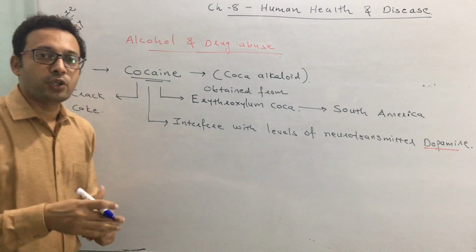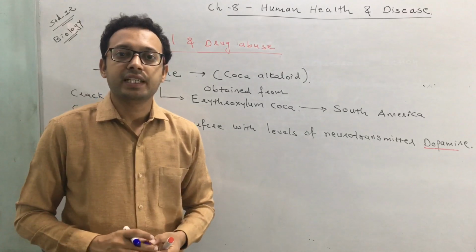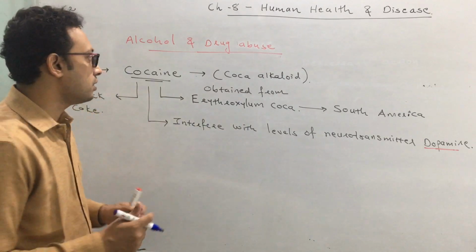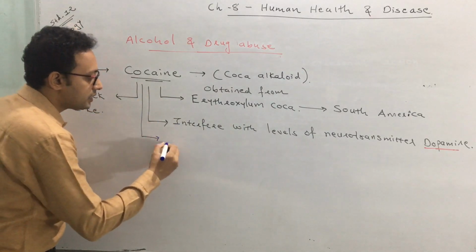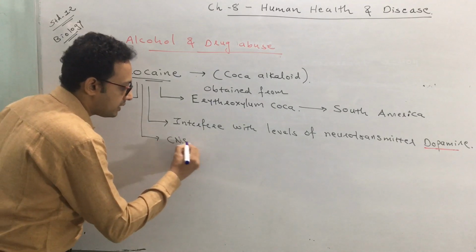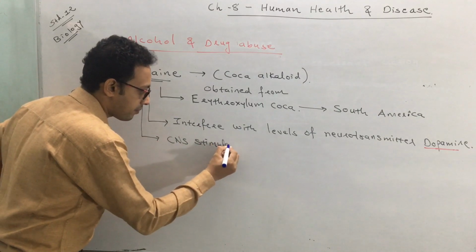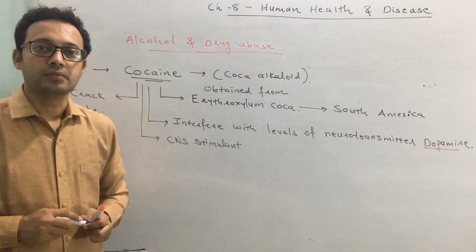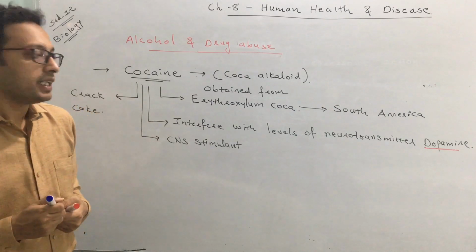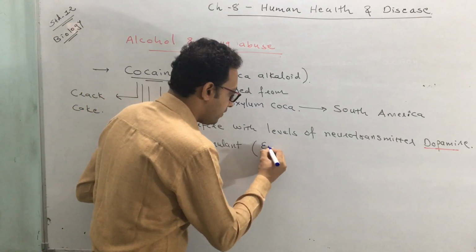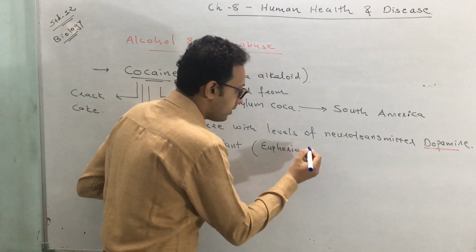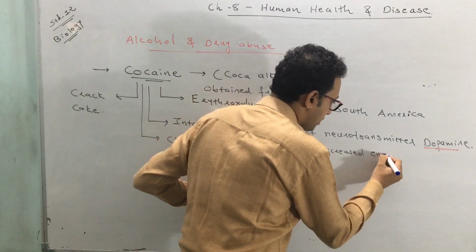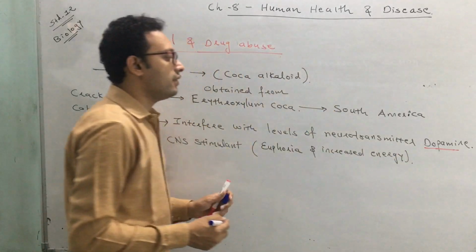Like the opioids, opioid has a depressant action, means it slows down the body's function. Similarly, the cannabinoids also have depressant functions. But this cocaine has a stimulant action. So they are CNS stimulants. They stimulate the central nervous system. That means the brain gets stimulated and they are responsible for a kind of euphoria, and that leads to increased energy. The energy level gets increased.